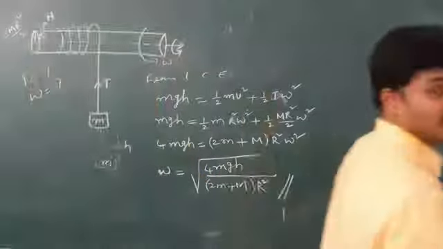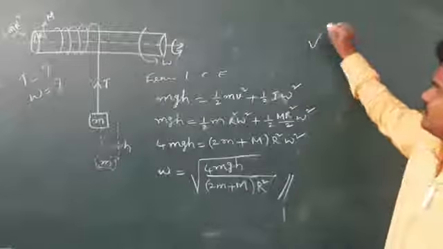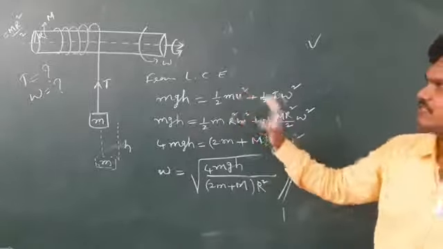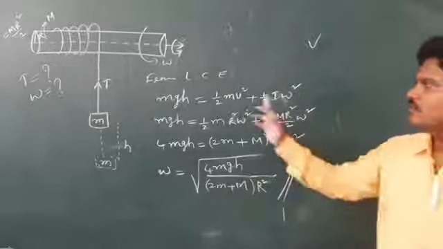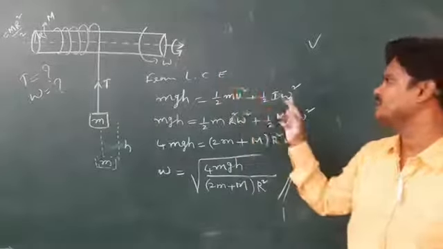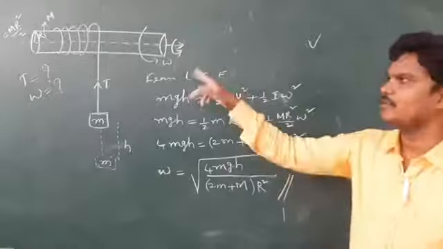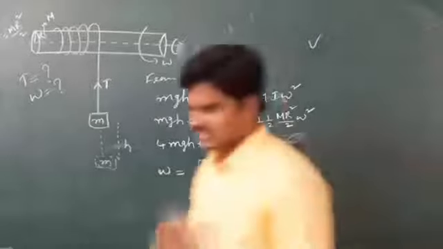Once we know omega, we can find V is equal to r omega. Okay, we can find V, and anyhow, A we can find. So by using the law of conservation of energy, we can find omega, otherwise we can find linear speed. If they ask you to find linear speed, just change omega as V by R. Here they are asking omega, so V I am changing to r omega. Okay, so let us try one more question of the same level.